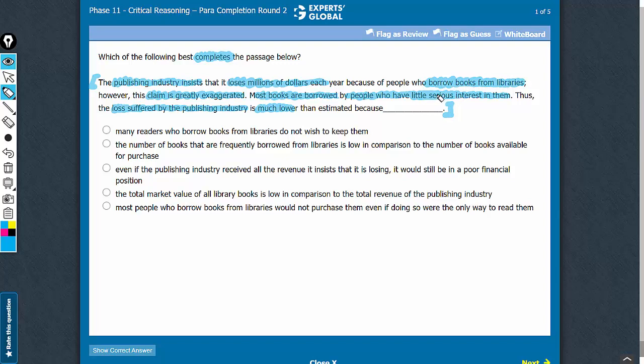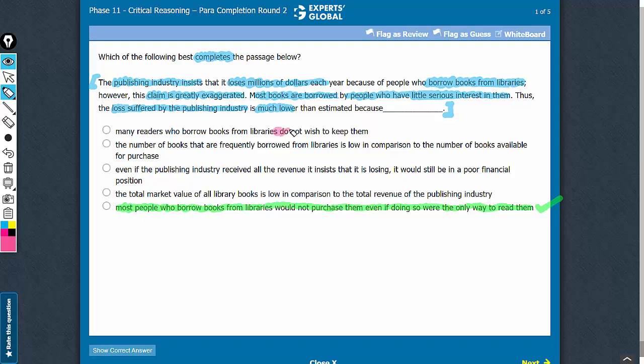the books. And that is exactly what answer choice E says, that most people who borrow books from libraries would not have purchased these books even if purchasing was the only way of reading the books for these people. E is going to be the correct answer choice.